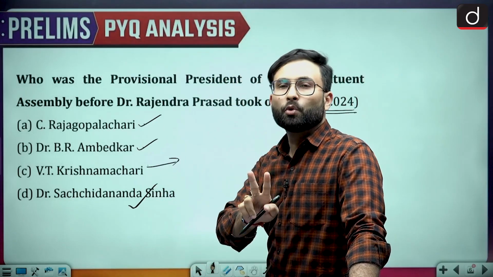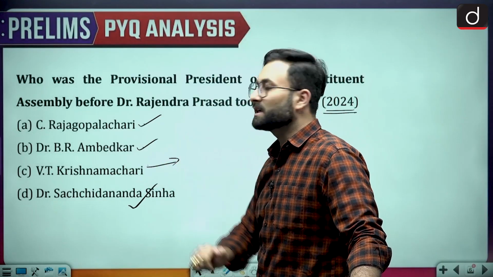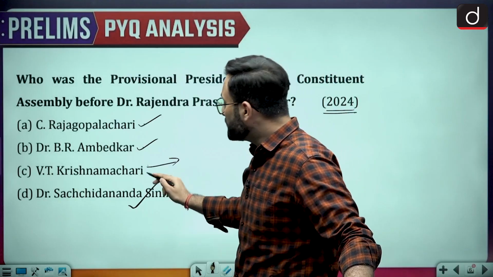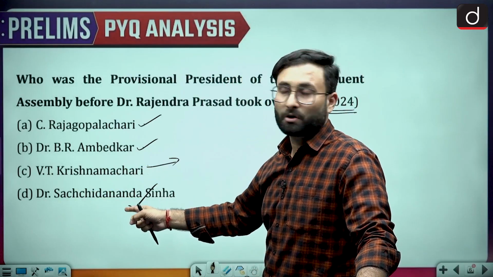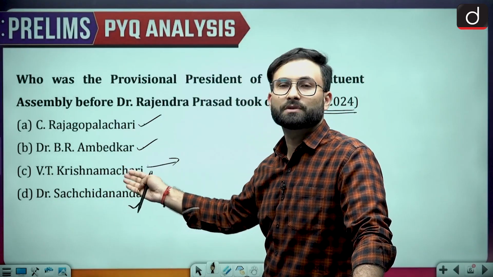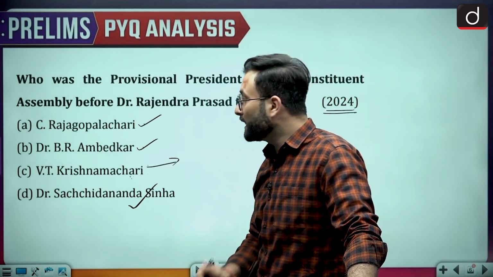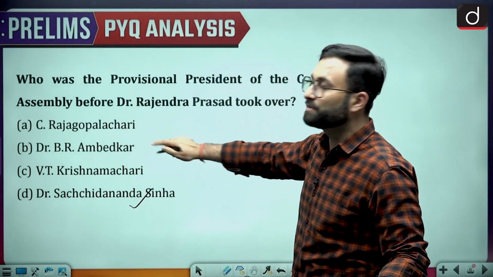Okay, there were 2 vice presidents to the Constituent Assembly at that point of time. One of them was V.T. Krishnamachari. Now since you are not familiar with this name, it is your duty to read about this particular person, because this is given in the option. There might be a chance that UPSC will ask a question from this particular personality as well. So what I'm telling you is that if there are 4 options, then you should know about these 4 options as well.